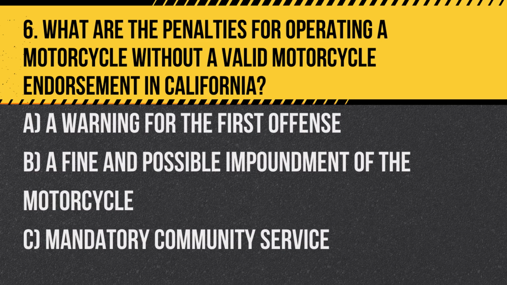Question 6. What are the penalties for operating a motorcycle without a valid motorcycle endorsement in California? A. A warning for the first offense. B. A fine and possible impoundment of the motorcycle. C. Mandatory community service. Answer: B. A fine and possible impoundment of the motorcycle, emphasizing the importance of proper licensing.